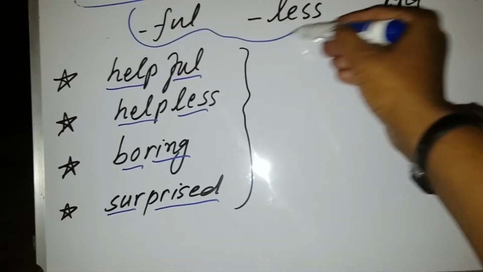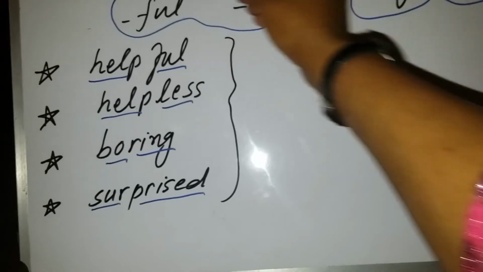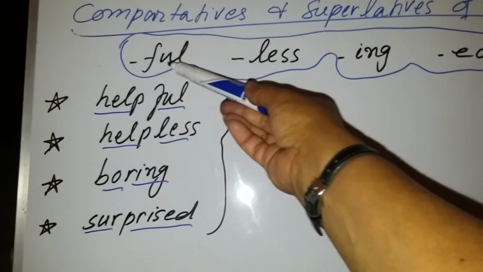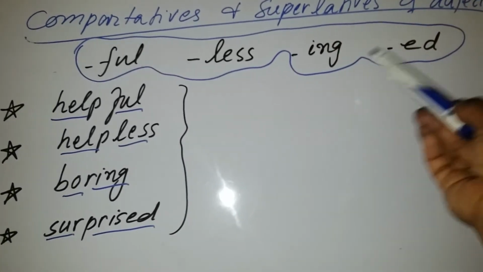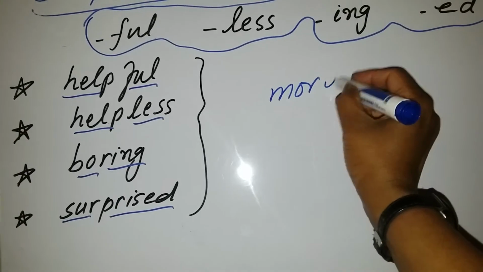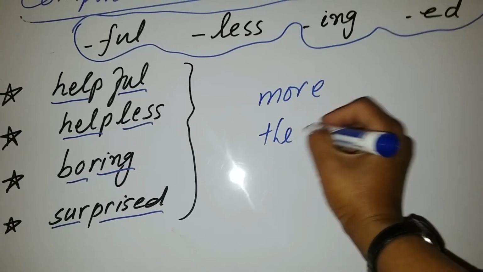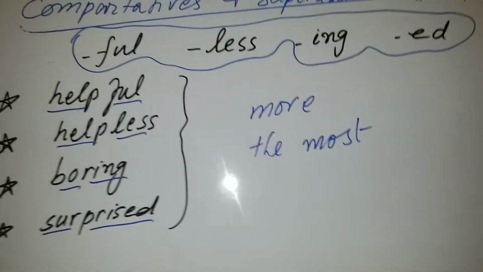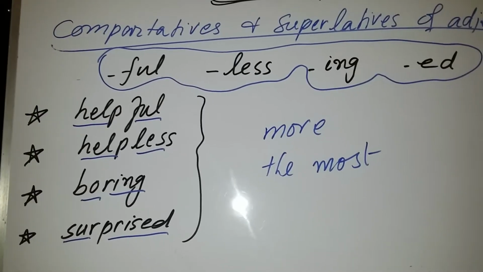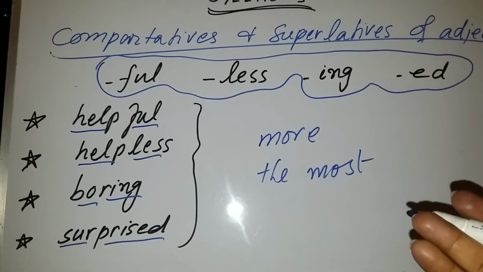If you see any type of adjective which is double unit and which ends with full, less, ing and ed, you will put more and the most before them and convert them into comparative and superlative degree.